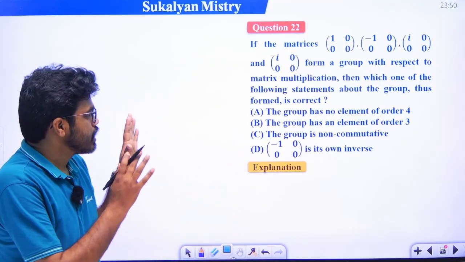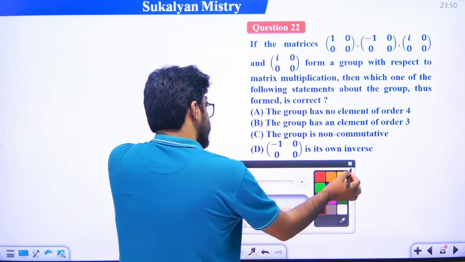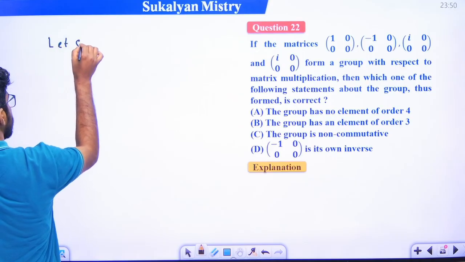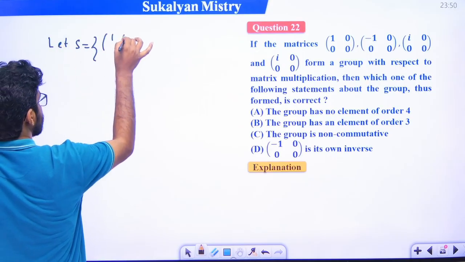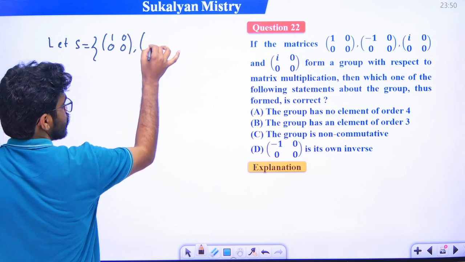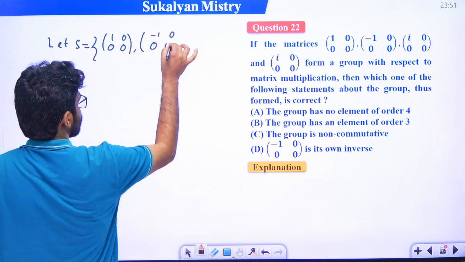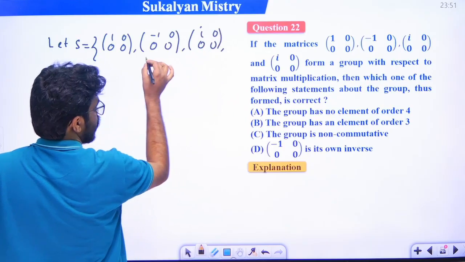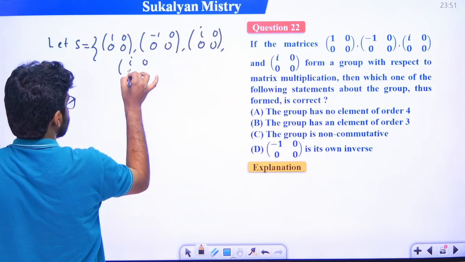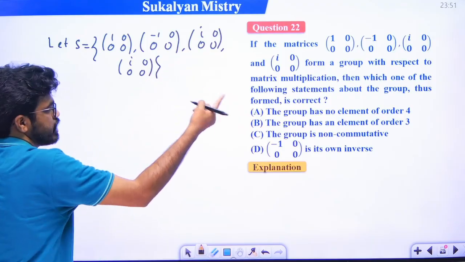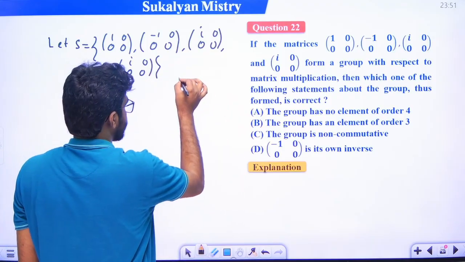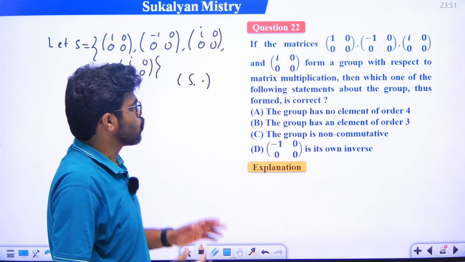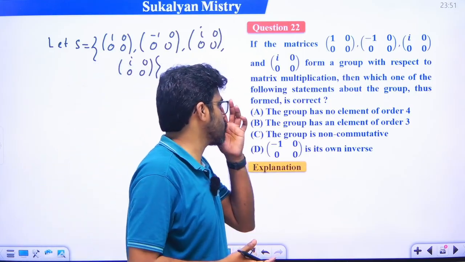So basically, if we consider this set, let S be this set, that is 1 0 0 0, next one is minus 1 0 0 0, next one is i 0 0 0, and the fourth is minus i 0 0 0. It is given that this forms a group with respect to matrix multiplication. Which of the following statements about the group formed is correct?